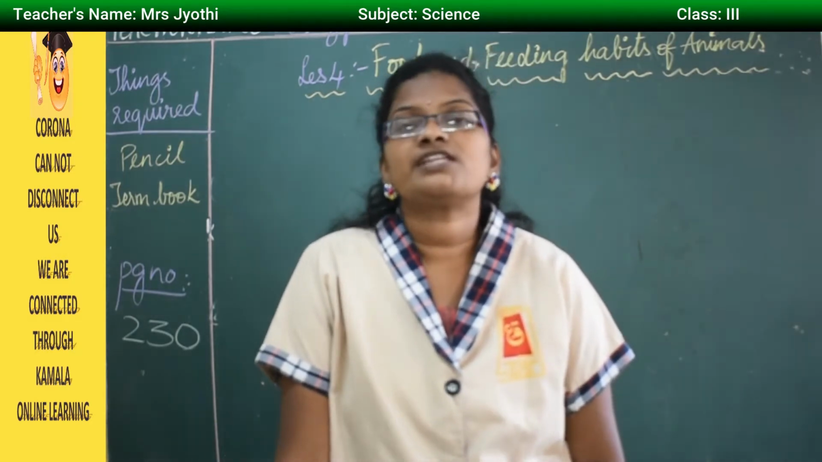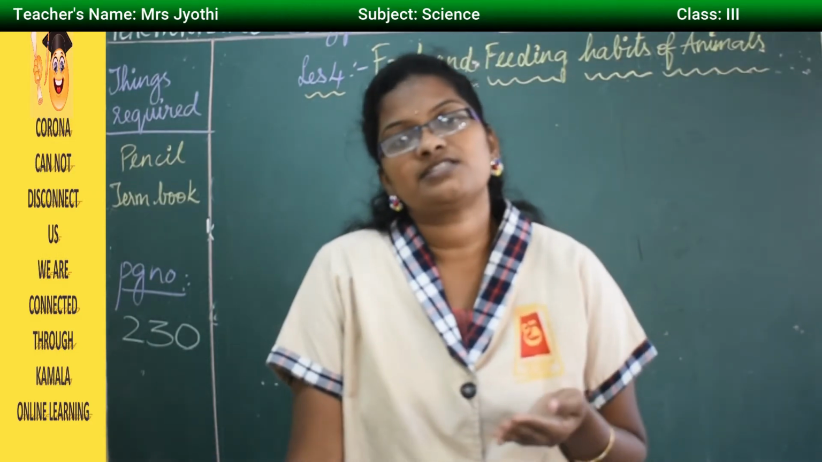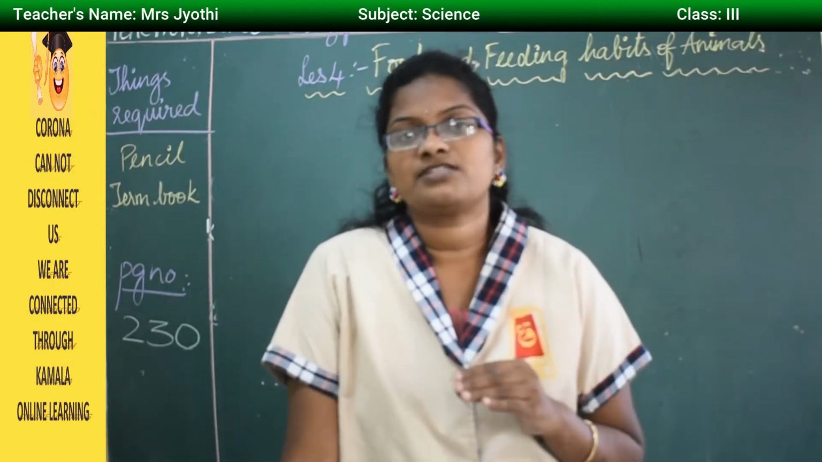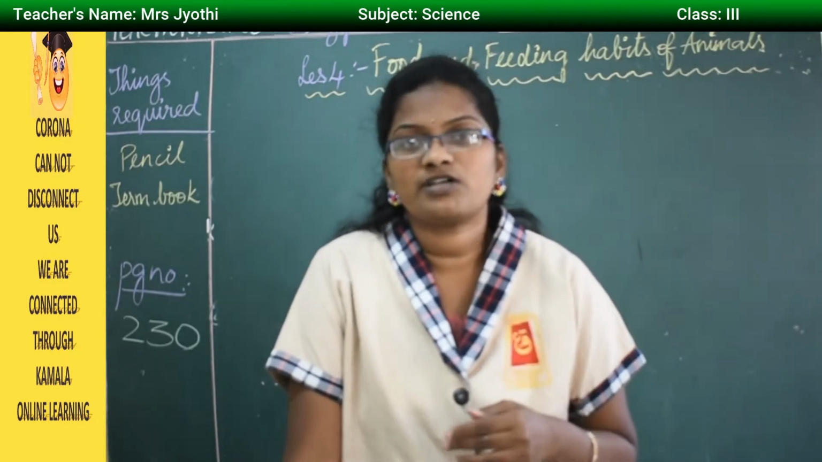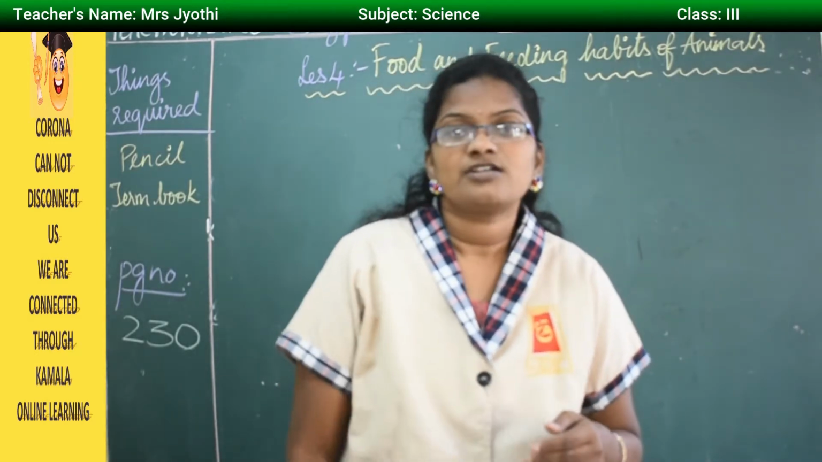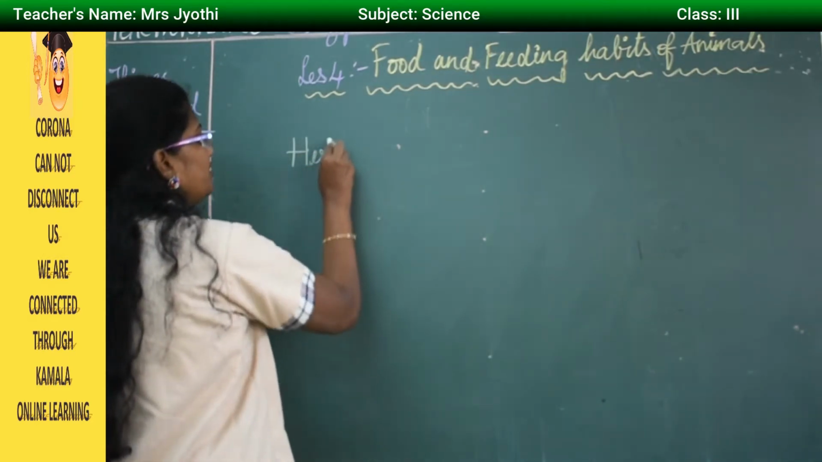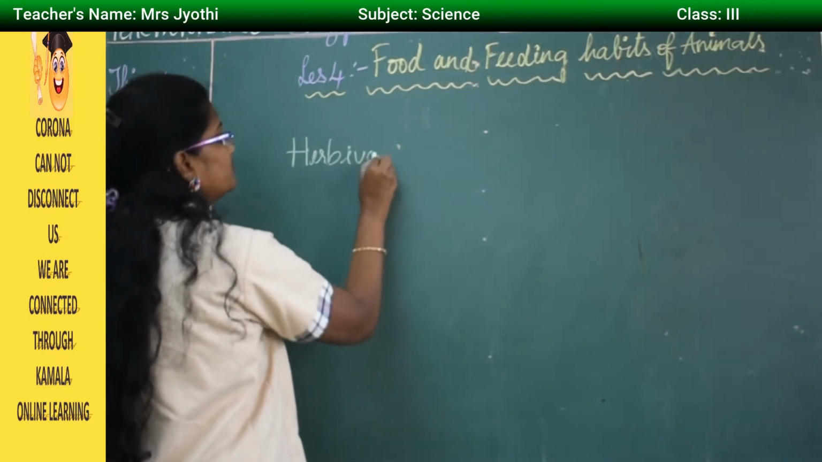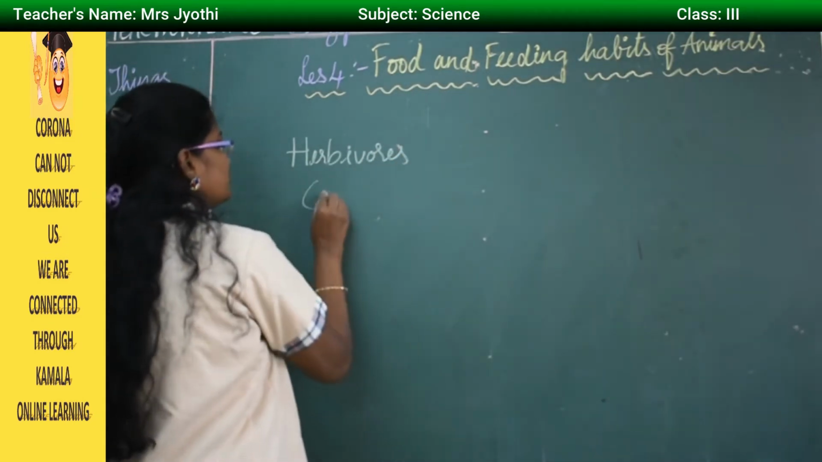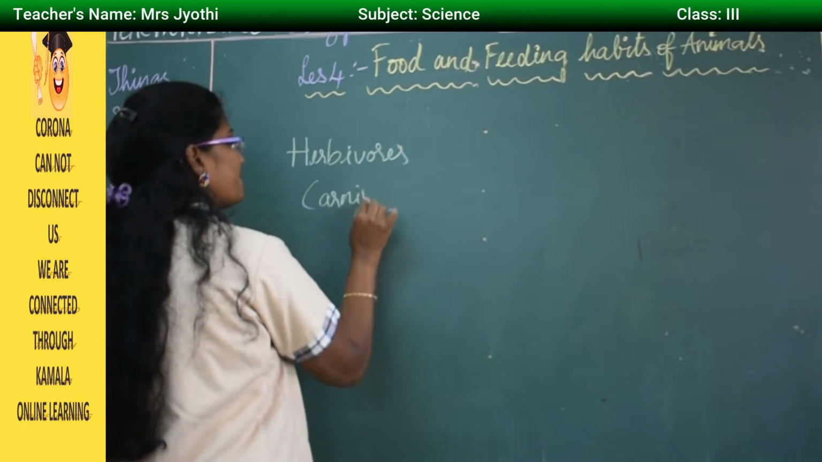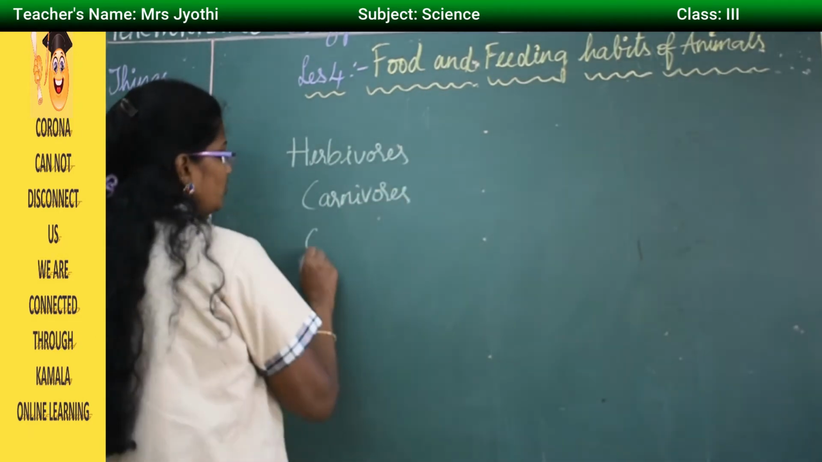So already we have started lesson number 4, that is food and feeding habits of the animals. In the previous class we discussed the animals and their eating habits. Based on the eating habits, I said that there are 3 types of animals. So what is the first one? Herbivores. The second one is carnivores. And the last one is the omnivores.